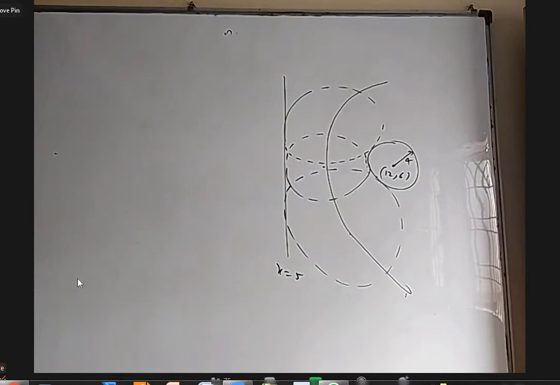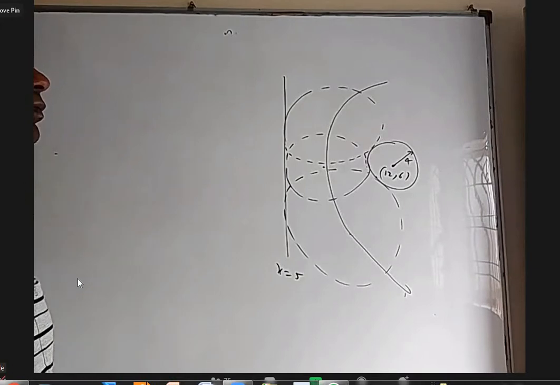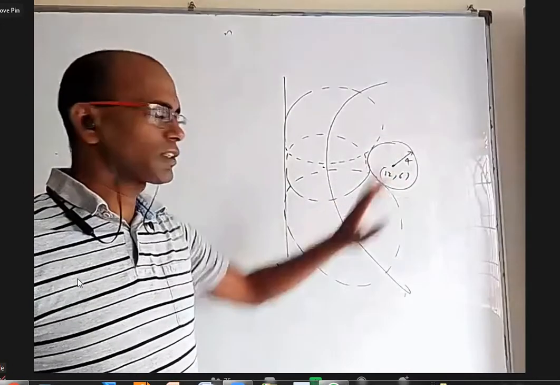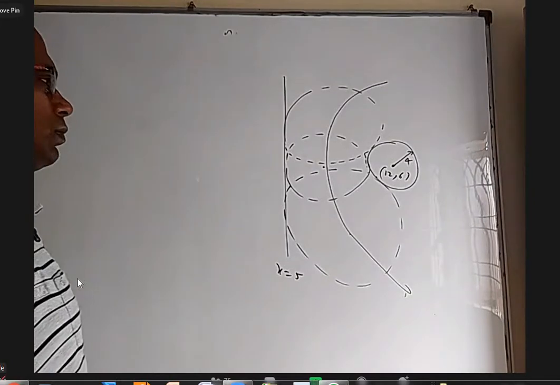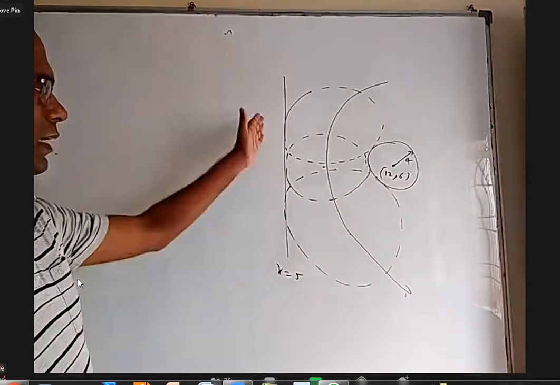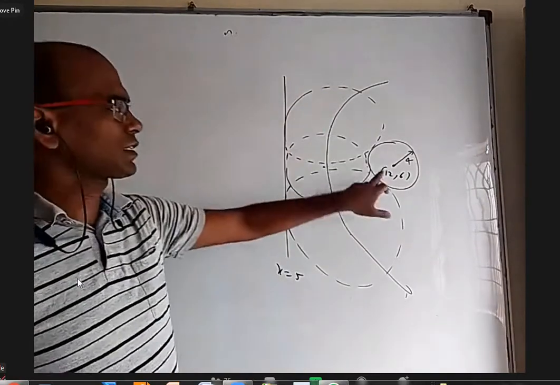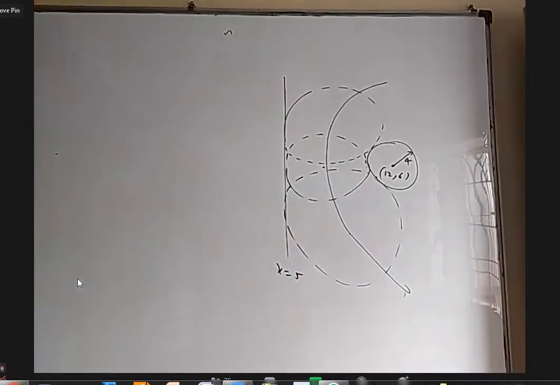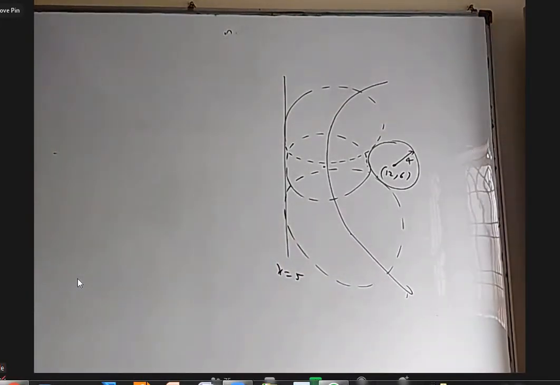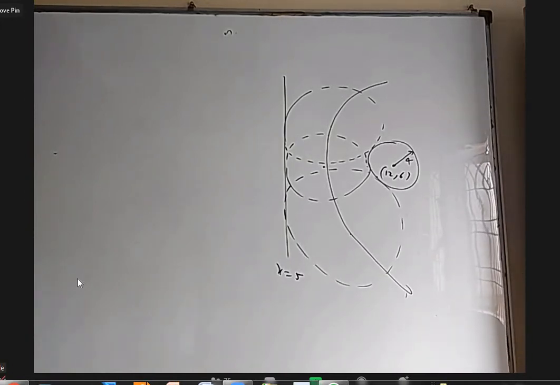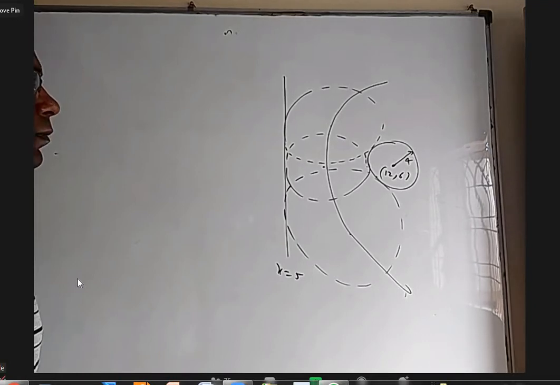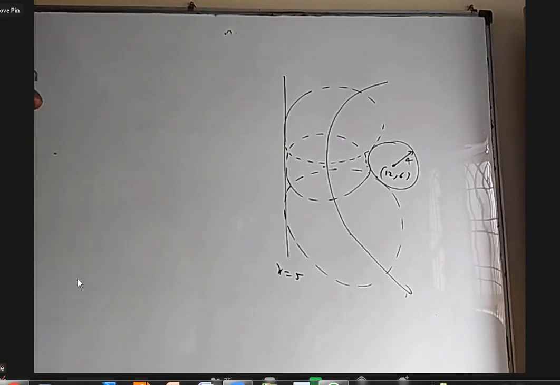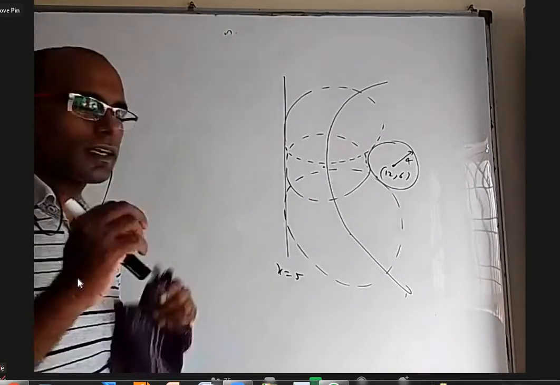Anybody want to tell for this parabola what is the focus and what is the directrix? There is a circle with center 12, 6, radius 4, and there is a line x equal to 5. There are a lot of circles touching this circle externally, touching this line. The locus of all that is a parabola. For that parabola, what is the focus and what is the directrix? The directrix is this line, sir. Are you sure? First of all, whether it is a parabola or not, we are not sure.